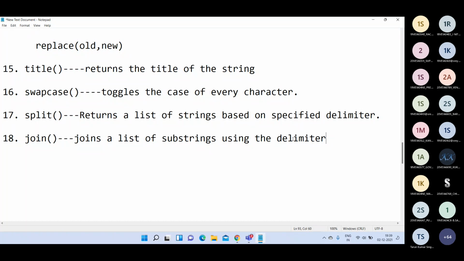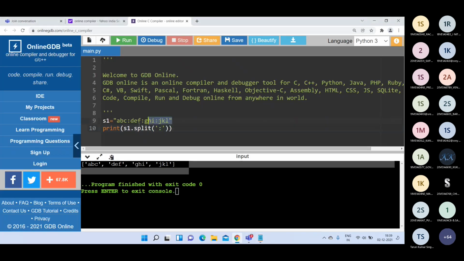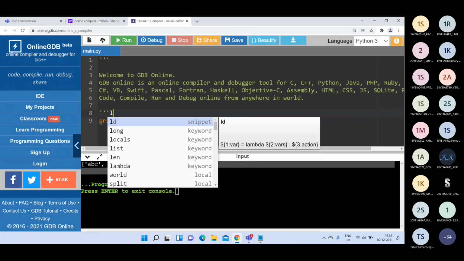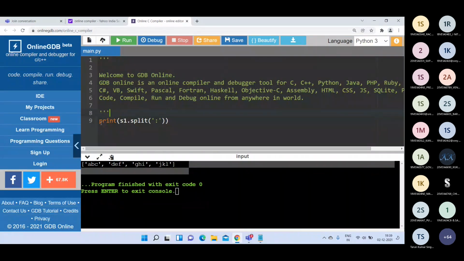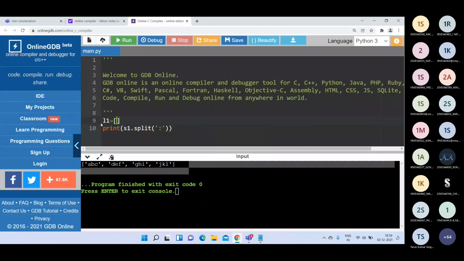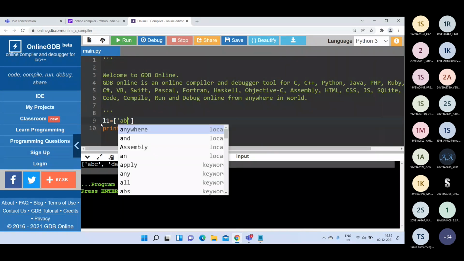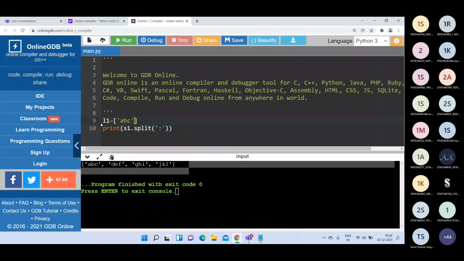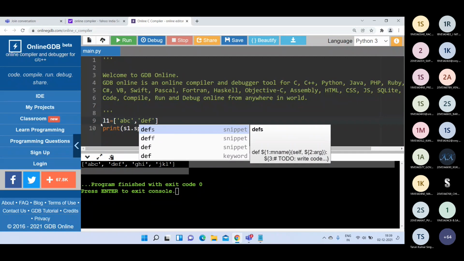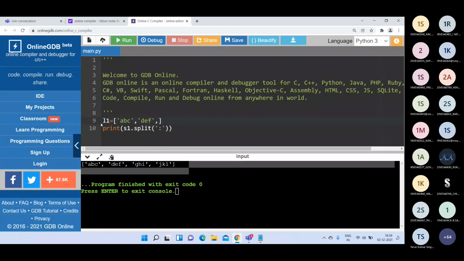Is it understood? Let me take an example. Here I can take a list of substrings, L1, equal to square brackets: ABC, comma, DEF, comma, GHI. I have 3 substrings here.